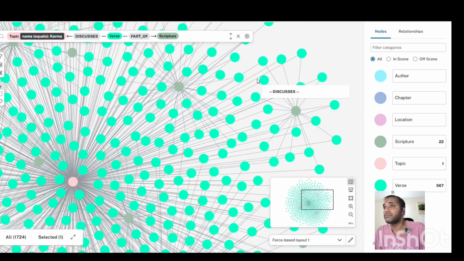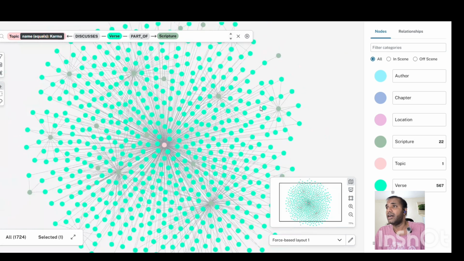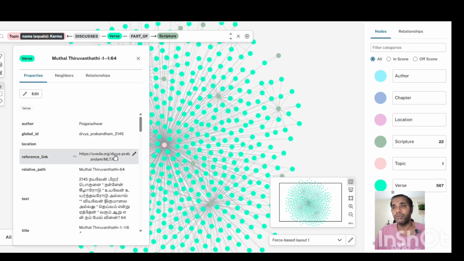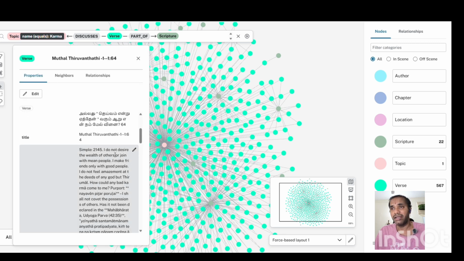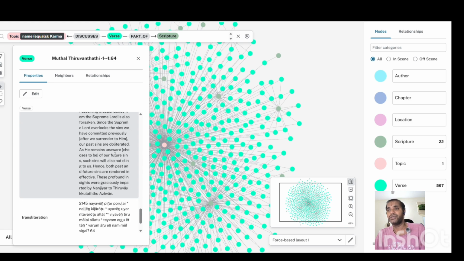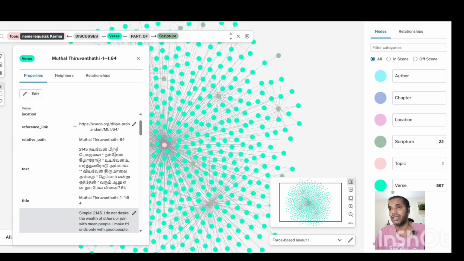And then this is Bhavishya Puranam again, and there is one stanza here from Bhavishya Puranam that talks about karma. And then this is Divya Prabandham. This is Tirukkurundandagam. And then from Divya Prabandham, Mudal Tiruvandadi. If I open it, you'd be able to see the meaning of it. You'll be able to read the translation and also see the actual lyrics as well.